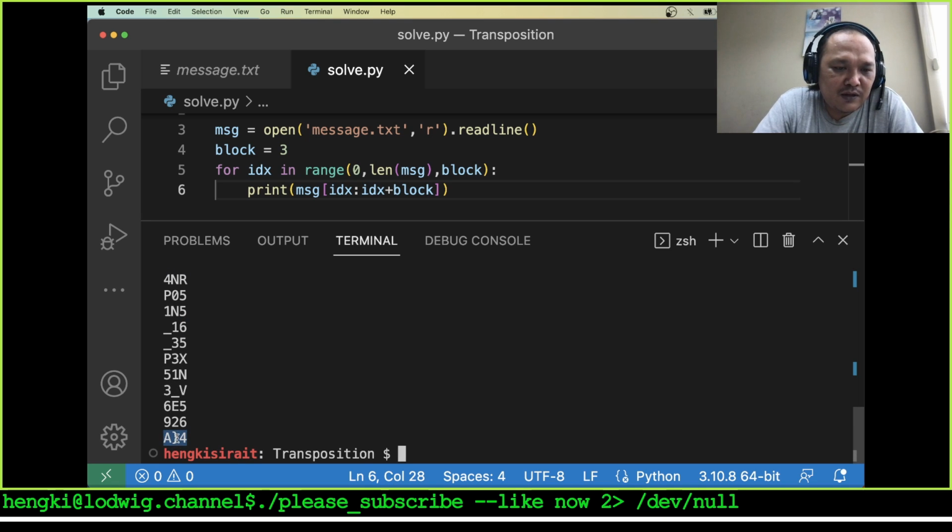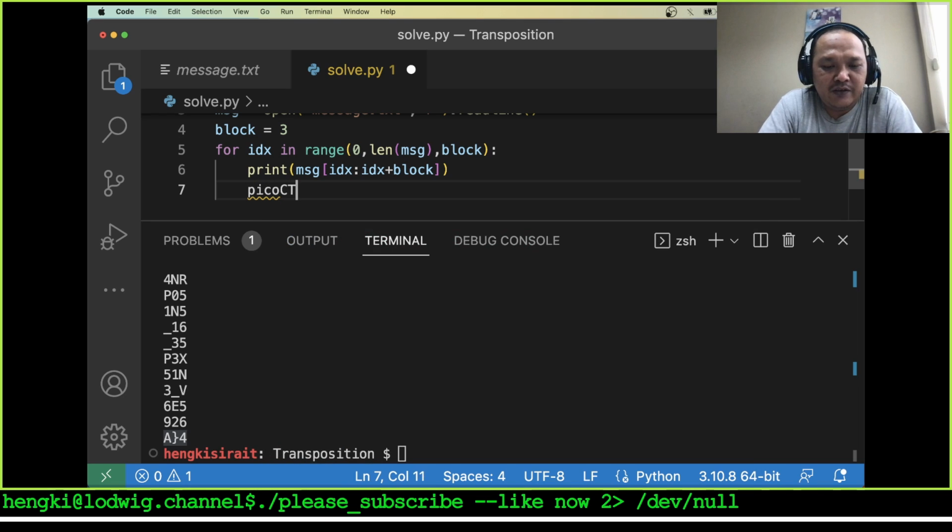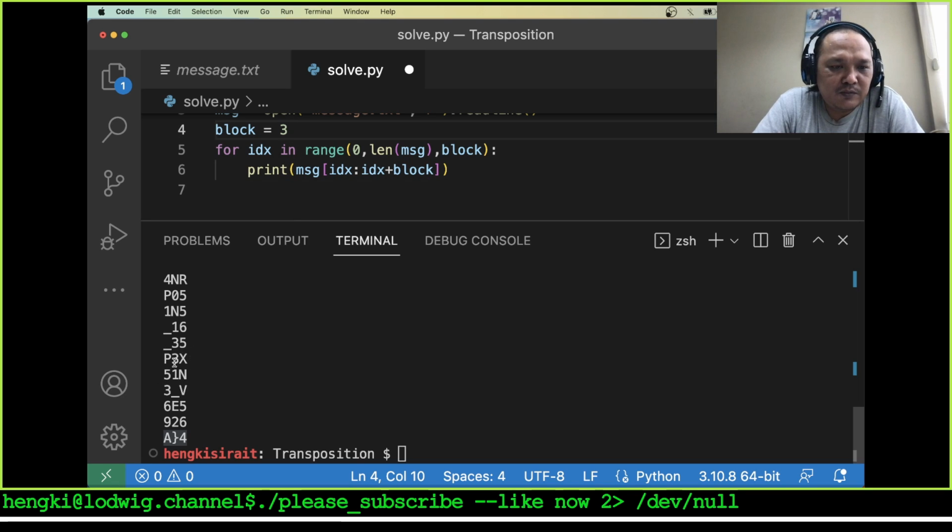Let's take this one. It looks like in the middle is the last, because our flags usually look like this, PicoCTF, and this square bracket is the end. The possibility is 3 possibilities to replace position, the indexing 0 with the indexing 1.